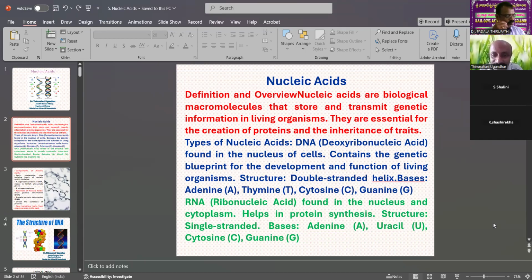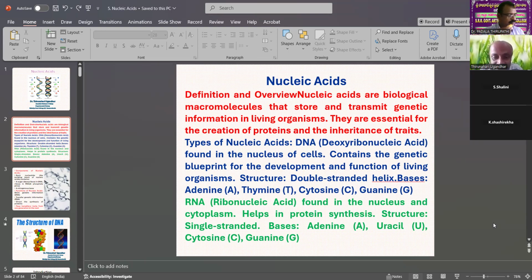Deoxyribonucleic acid, DNA, found in the nucleus of cells, contains the genetic blueprint for the development and function of living organisms. That is the first one. The second one is ribonucleic acid, RNA. The DNA structure is a double-stranded helix with bases adenine, thymine, cytosine, and guanine. But RNA can be found in the nucleus and cytoplasm. It helps in protein synthesis.